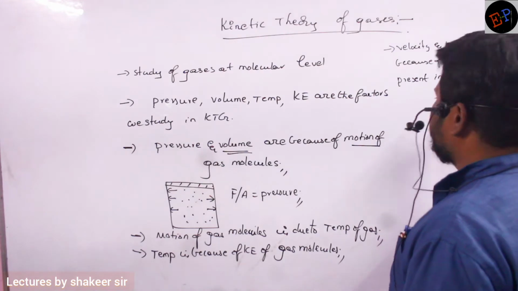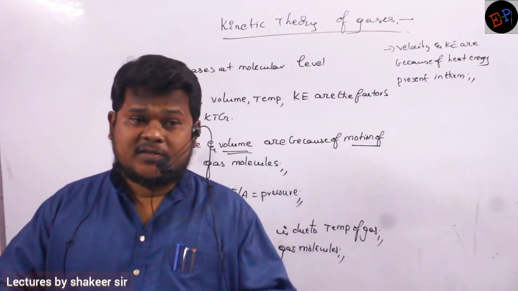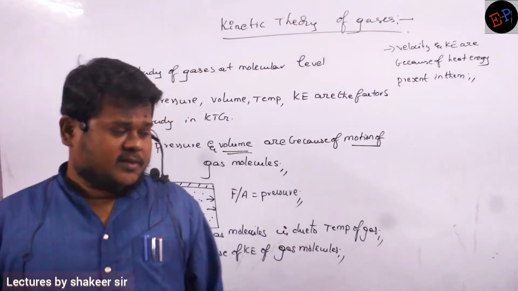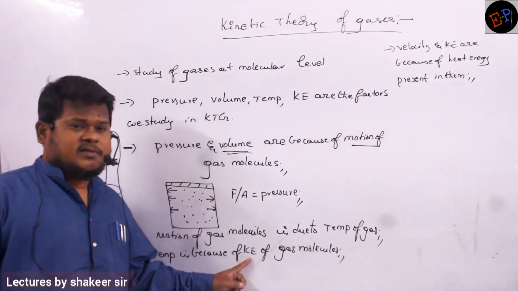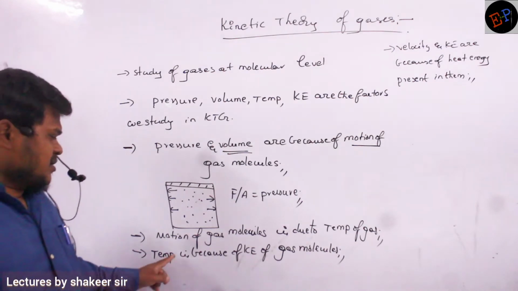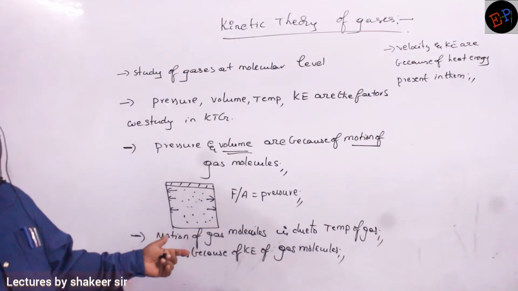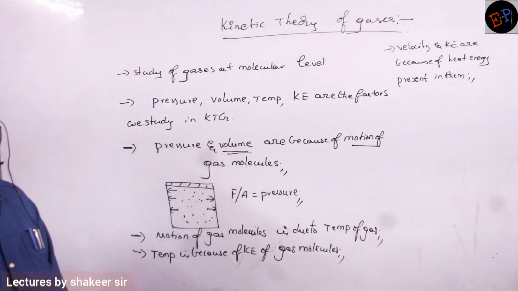So these molecules are in continuous motion because of the energy they have. That heat energy is converted into kinetic energy. Because kinetic energy has increased, the temperature of the gas molecules has increased, and that is why they are able to move. Are you able to understand? And motion causes pressure and volume of the gas.